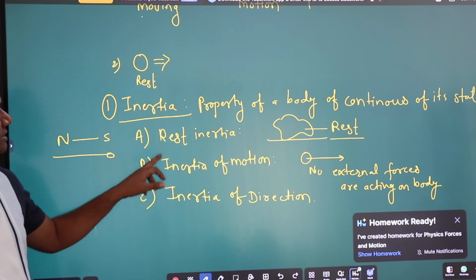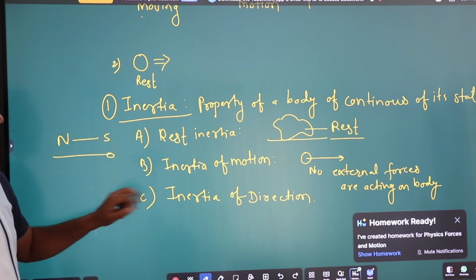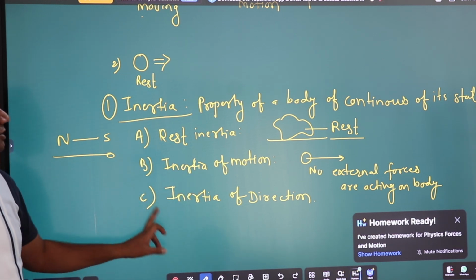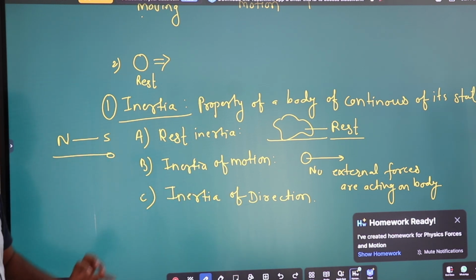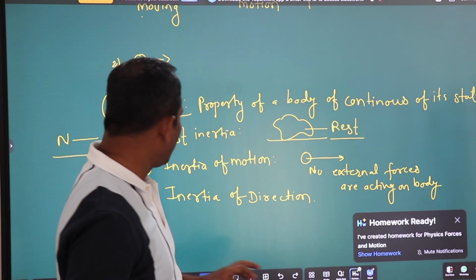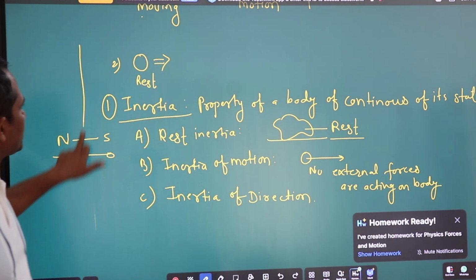There are three major inertias: inertia of rest, inertia of motion, and inertia of direction. These are important, and they are the results of the law of motion.